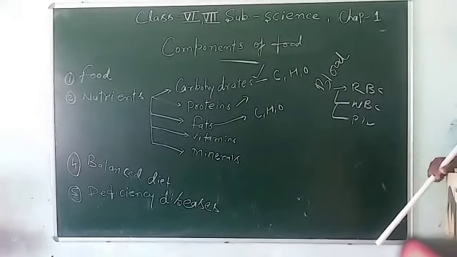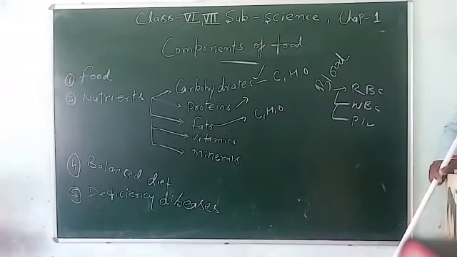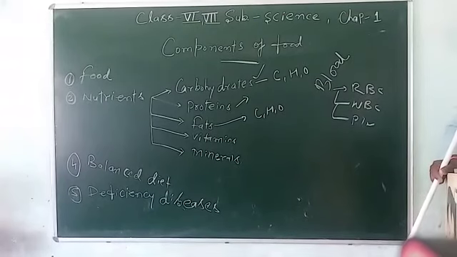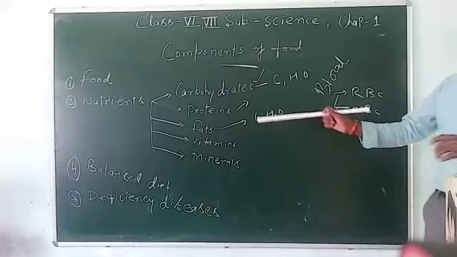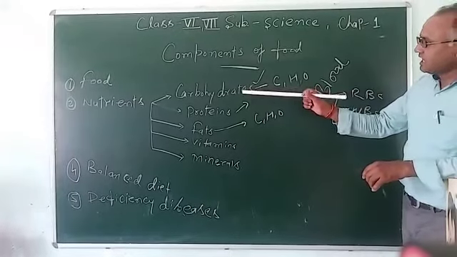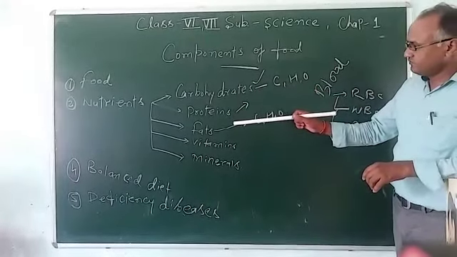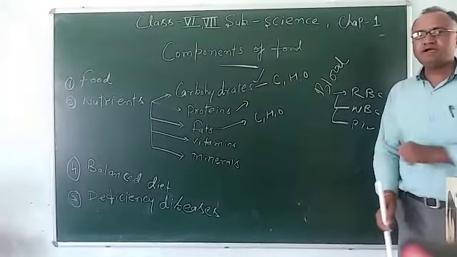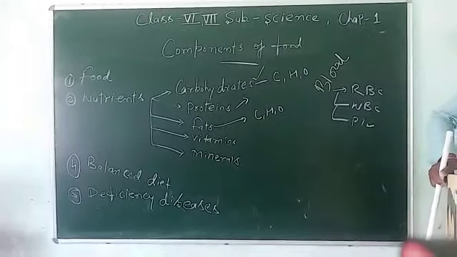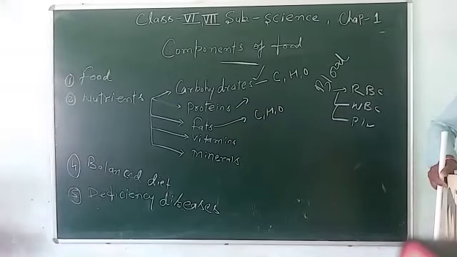And the next one is vitamins. Vitamins are organic compounds which are essential for the normal working of the body. These substances are required in very small quantities. If we compare carbohydrate, protein, and fat, vitamins are required in less amount. The sources are milk, egg, meat, fruit, etc.